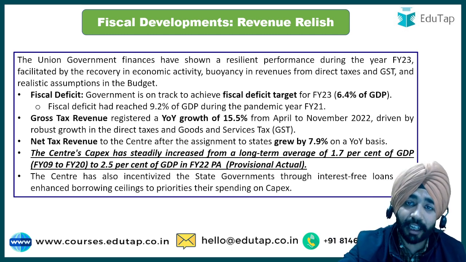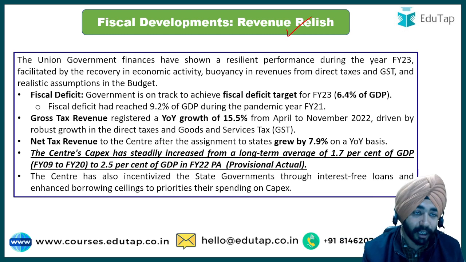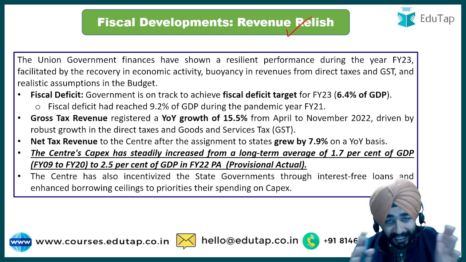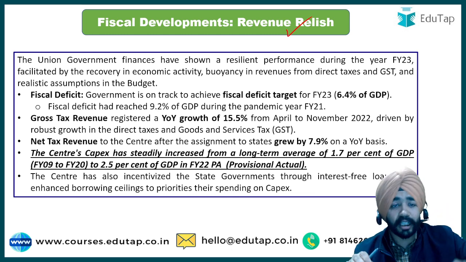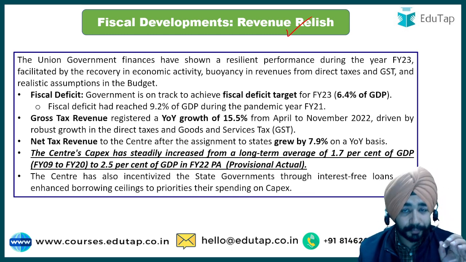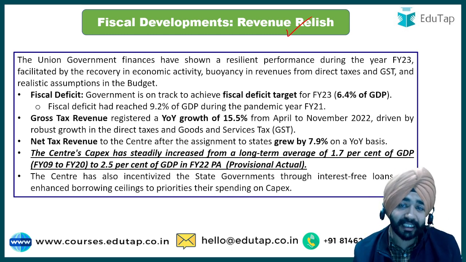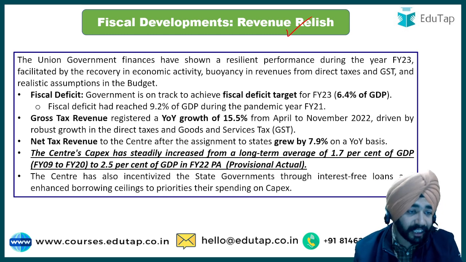सो यहाँ पे क्या बोला, revenue is relishing. Revenue relishing मतलब रेवेन्यू आपका बहुत ज्यादा इंक्रीज हुआ है, एक अच्छे पॉजिटिव साइन पे है. This is the thing that has been highlighted in this survey. So when I talk about it, it says that the Union Government finances have shown a resilient performance and there is a buoyancy in the revenues from direct taxes and GST. So this means that the revenue is increasing from that thing.